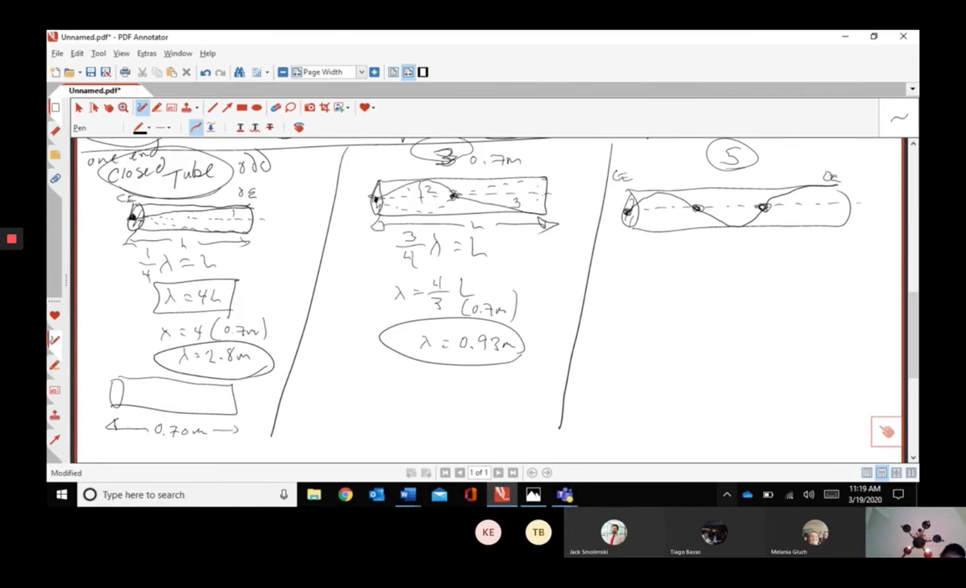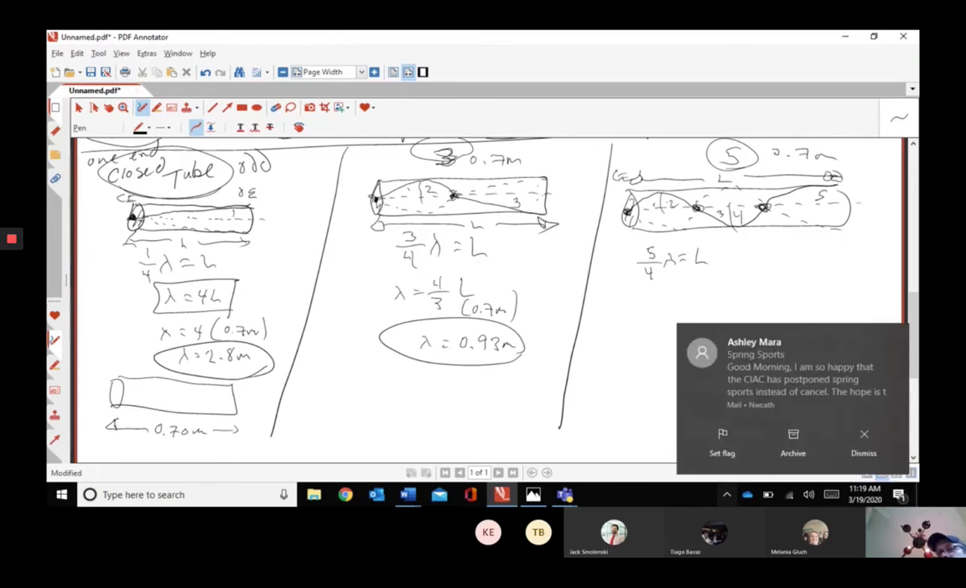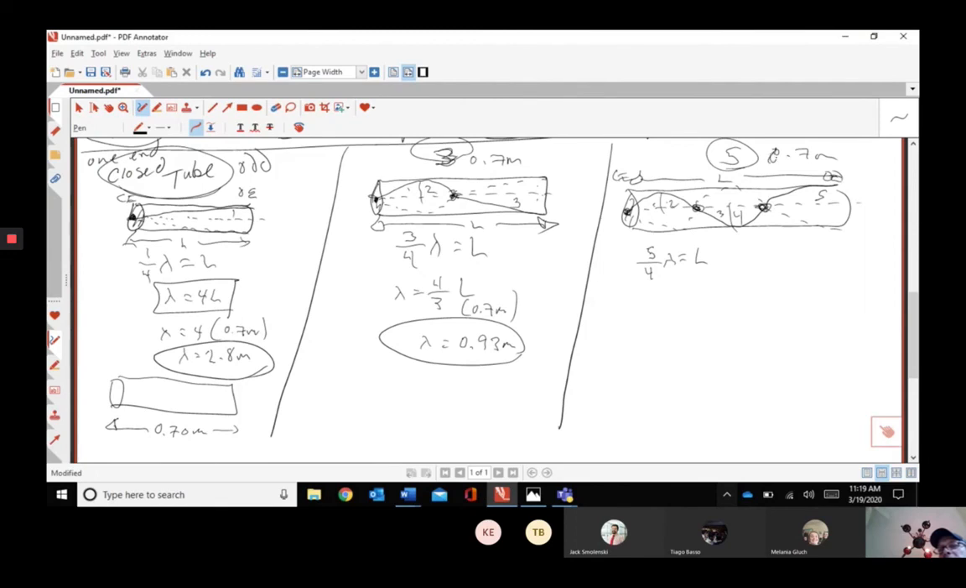Let's see. Here we have 1, 2, 3, 4, 5. And about 1 second later, it's going to be like that. So what do we have? We have 5/4 lambdas, and you should definitely get a good understanding of what's going on here in this length. And we know this length, again, for everything, is 0.7 meters.